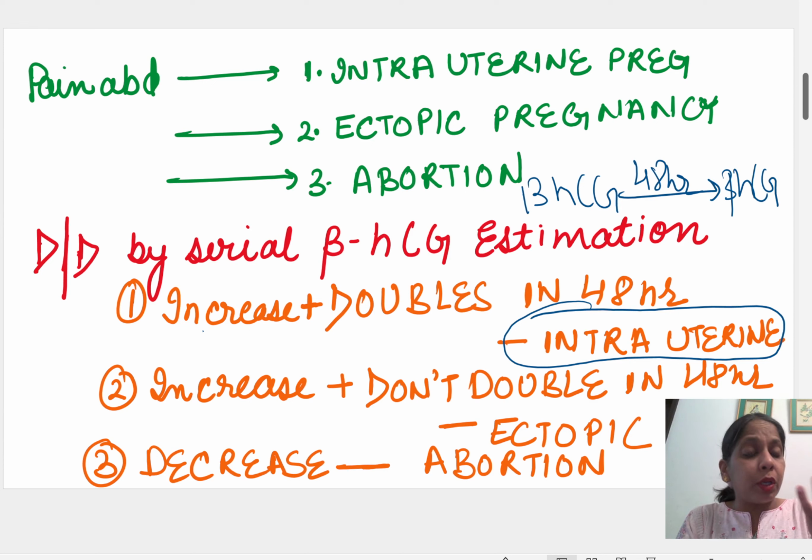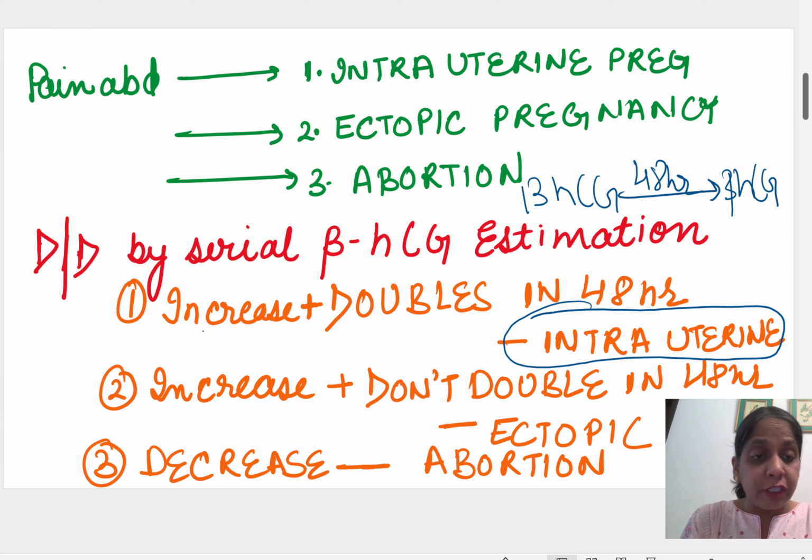But in ectopic pregnancy, the embryo or the zygote has got implanted in the tube. The tube is not as good as the endometrium, right?